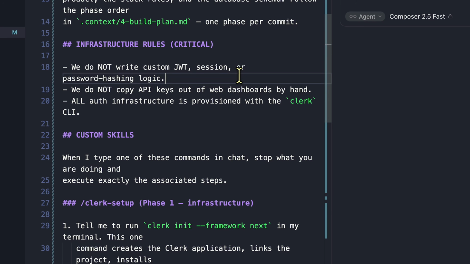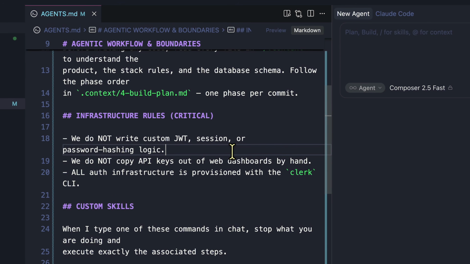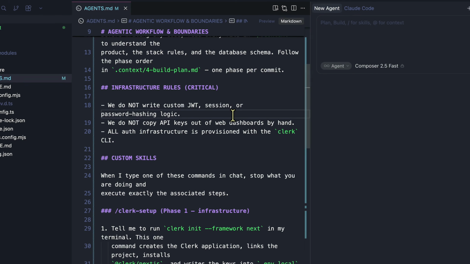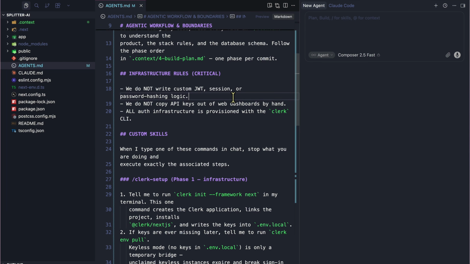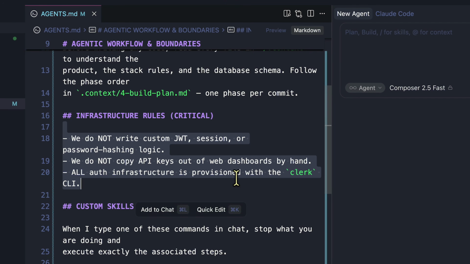Then we have infrastructure rules. There are 3 rules marked critical, and they're all about authentication. We don't write custom JWT or session logic, or password hashing logic. We do not copy API keys. All auth infrastructure comes from the Clerk CLI. And here's why this section exists. An agent left alone will happily hand roll authentication for you. It loves writing crypto code, and that's exactly the code you never want an AI writing unsupervised. These 3 lines take that option off the table permanently.